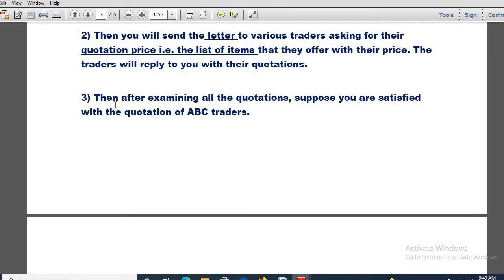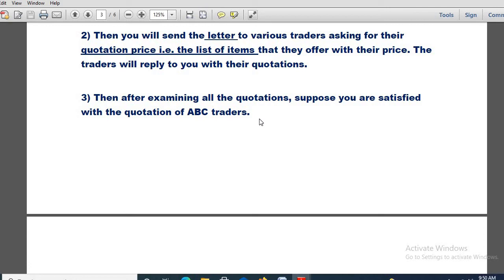Then, after examining all the quotations, suppose you are satisfied with the quotation of ABC trader. Suppose 5 traders deal specially with sports items, you have written to all 5, and they have replied with their base prices of the items.